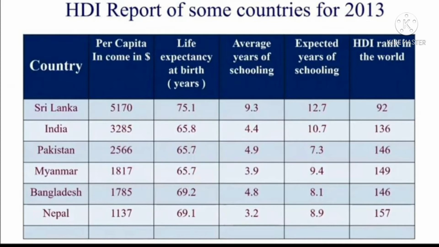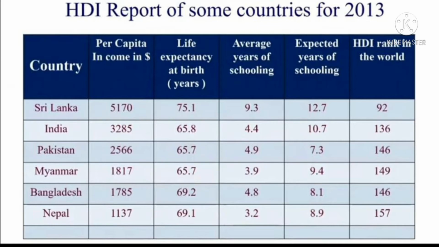Here the per capita income is highest in Sri Lanka, and life expectancy is 75.1. Average years of schooling is 9.3, expected years of schooling is 12.7, and the HDI ranking is 92.